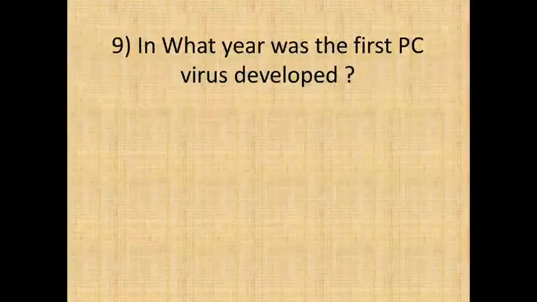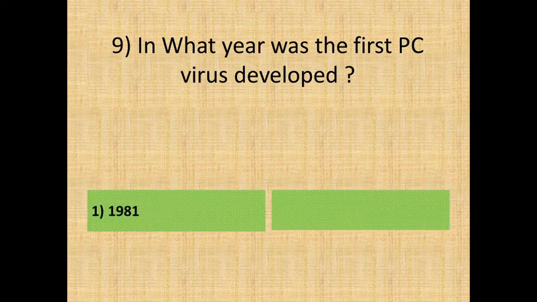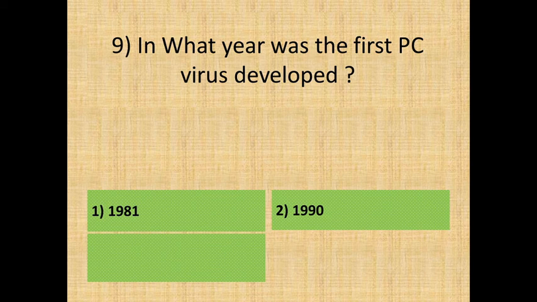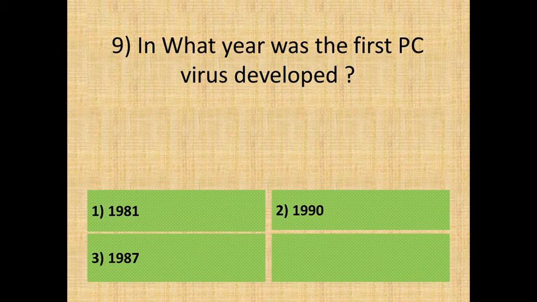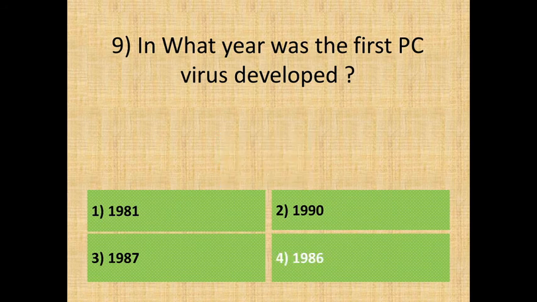Question 9, in what year was the first PC virus developed? Option 1, 1981. Option 2, 1990. Option 3, 1987. Or, option 4, 1986. Answer is, year 1986.